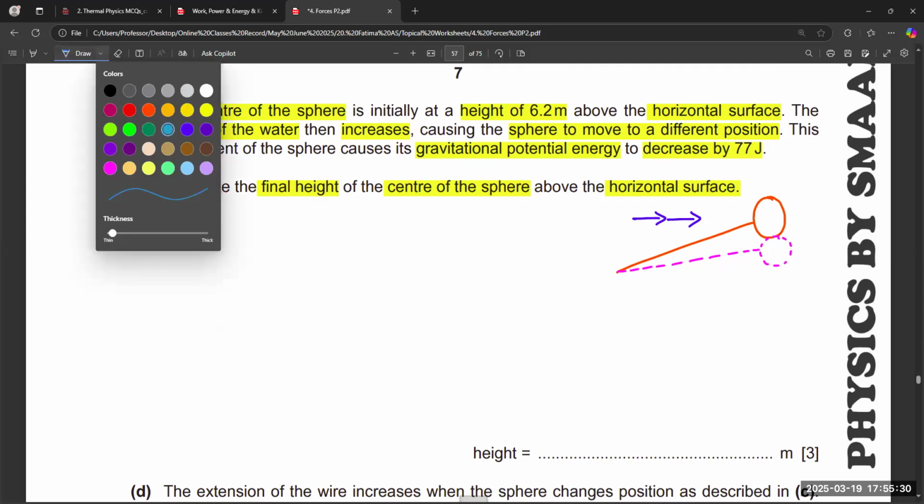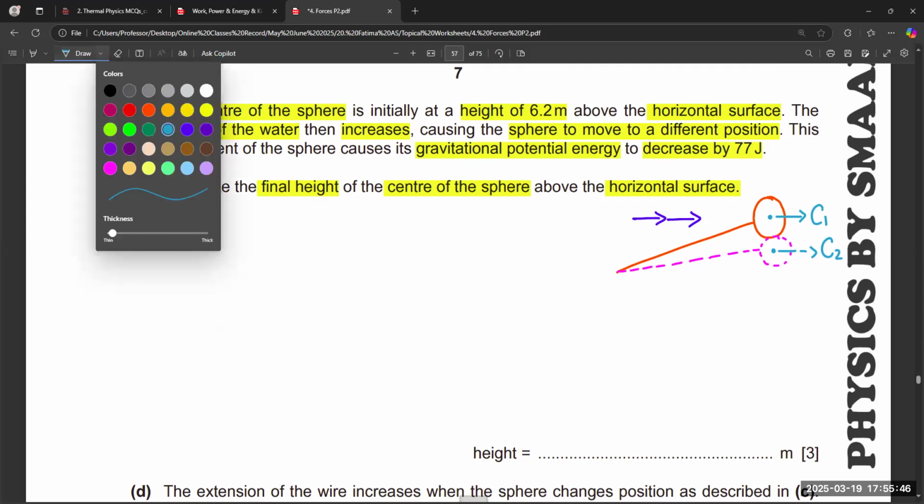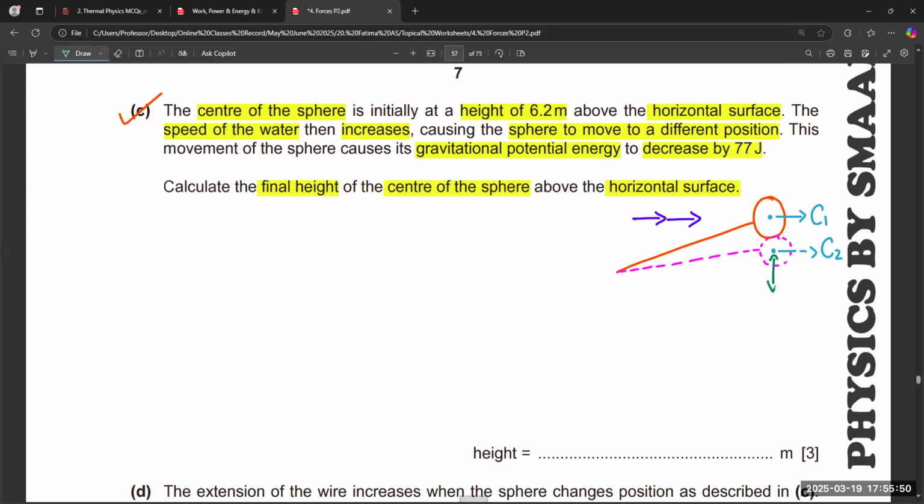So now you can see this is the center initially, and this is the center after. So the question is to calculate the final height. So we need to find out this height from the ground. Only one reference is given, that gravitational potential energy decreases by 77 joules.